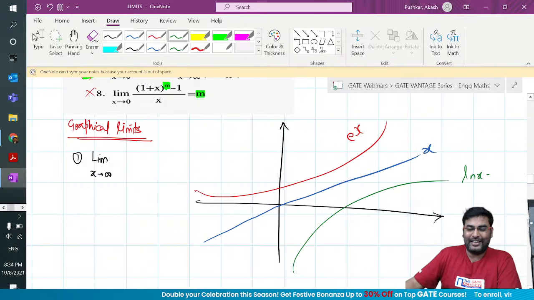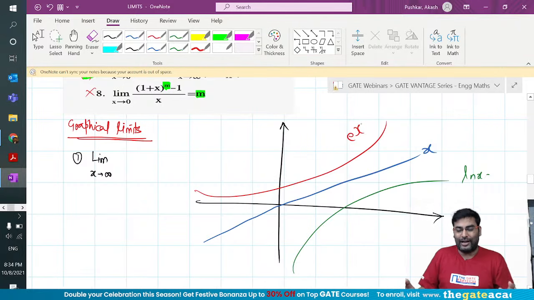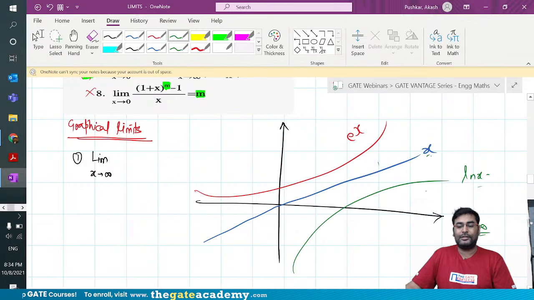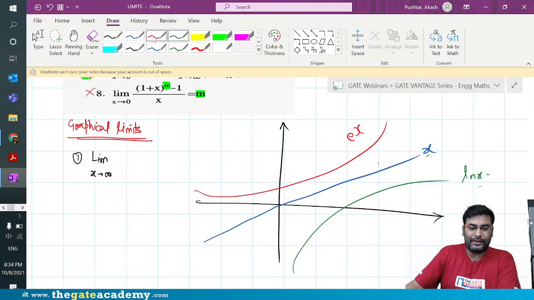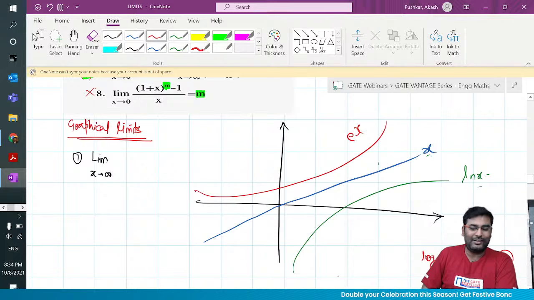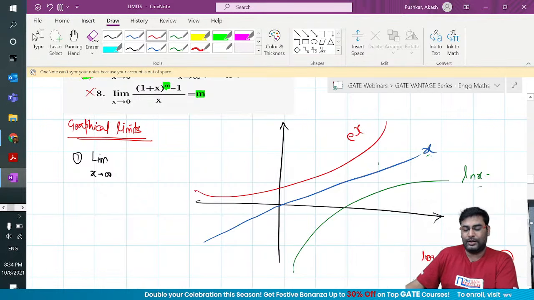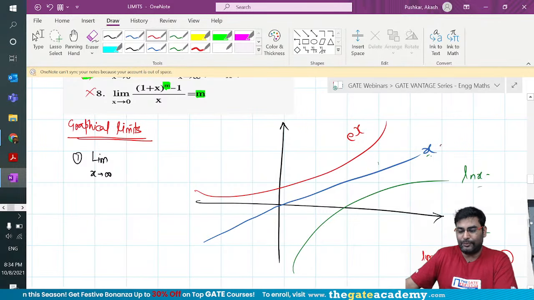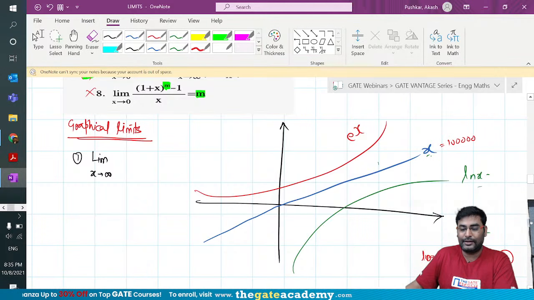So at infinity, e to the power x is a huge value as compared to x or ln x. And if you compare x with ln x at infinity, x is a very huge value. I can give some example to make my point. If you take ln or log of 1000 or maybe 1 lakh, it is just 6, isn't it, my dear friend? Even if you take log of 1 lakh, which seems to be a big value, the answer is only 6. But if you compare this as x equal to 1 lakh, it is a huge value.